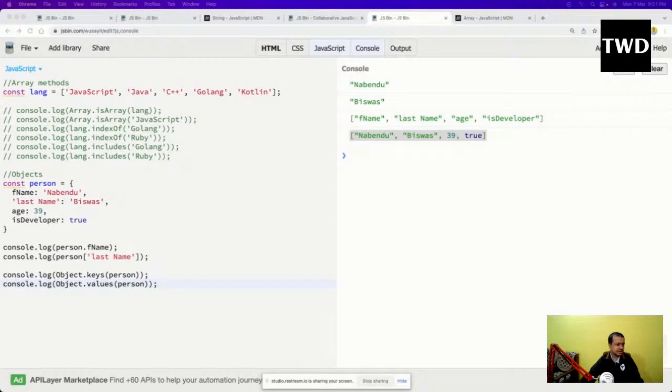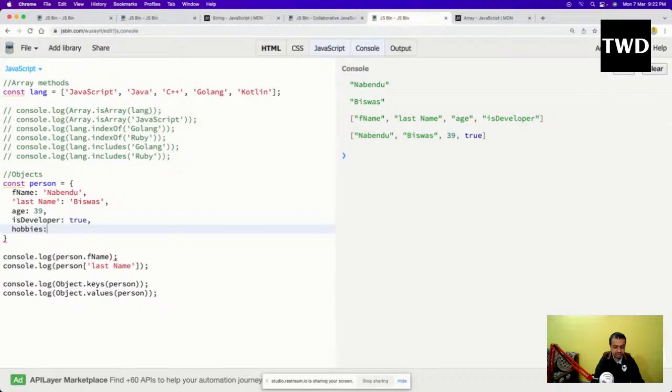Okay, so next thing which I want to do is with objects. It can be that easy, or it can be a bit complicated also. So let us take a bit more complicated example. The main thing is that the key is always a string, but the value can be anything.